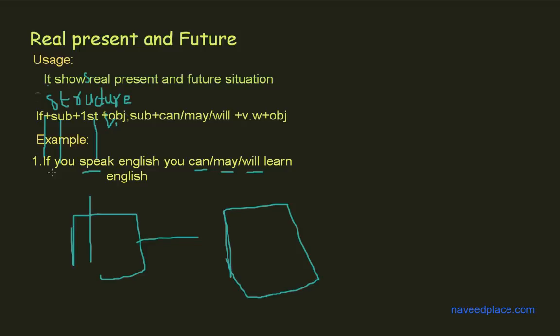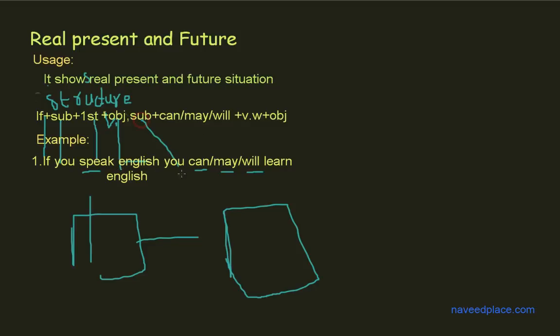Then we have object. Object means that on which we do work. For example, if I say here, if you speak, but if I don't use object, will you get the proper meaning of this sentence? No, you won't. Why? Because if you say that if you speak what? If you speak Punjabi, if you speak Marathi, what? Getting me? So if I say object, you are no more confused.